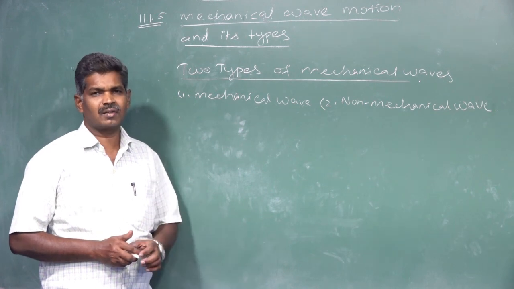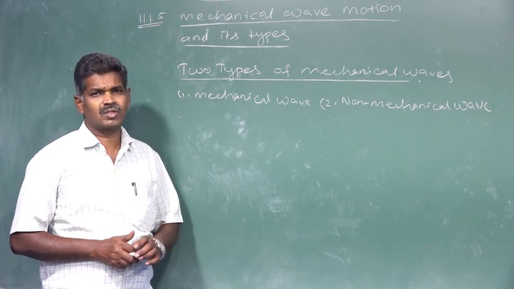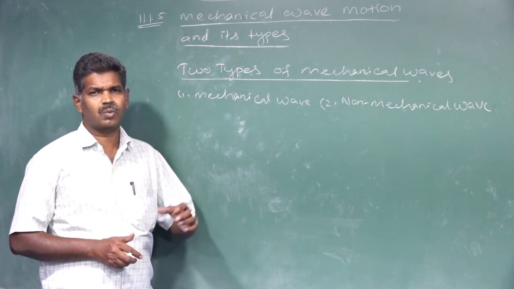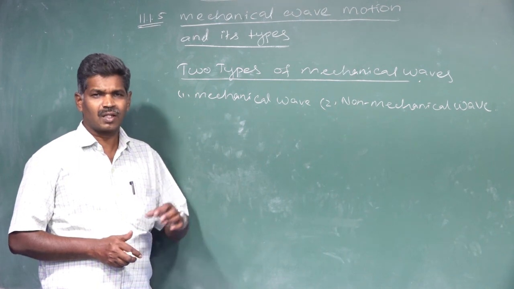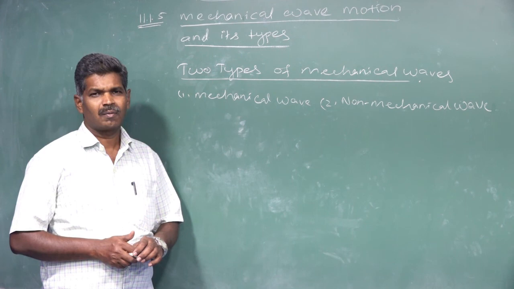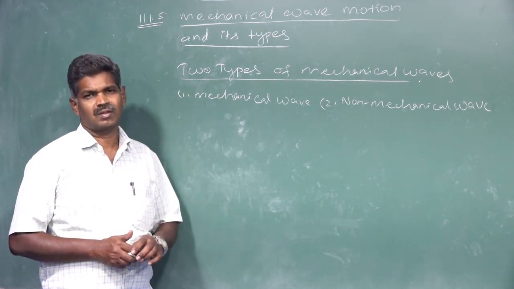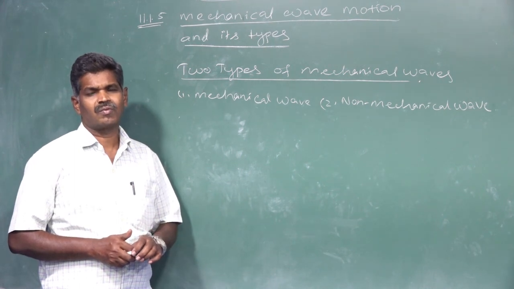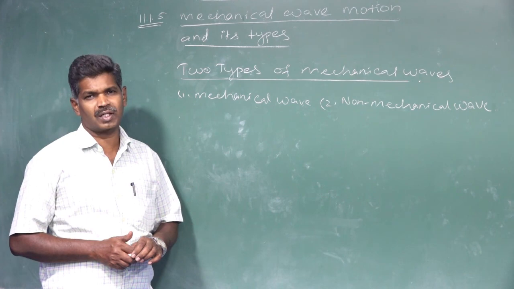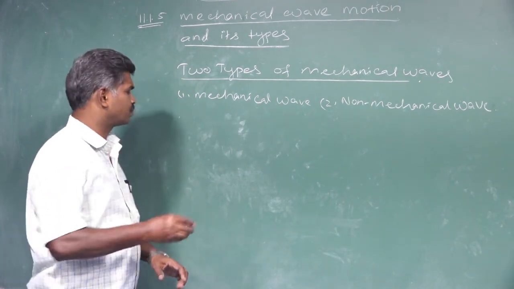Waves which require a medium for their propagation are called mechanical waves. So, shortly, waves which require a medium for propagation are called mechanical waves.